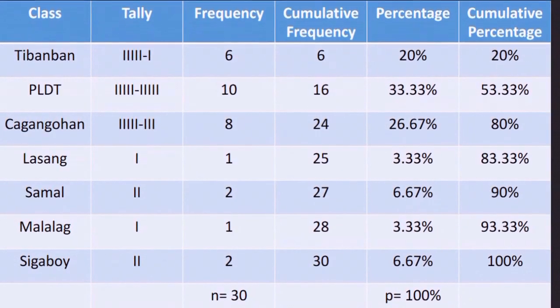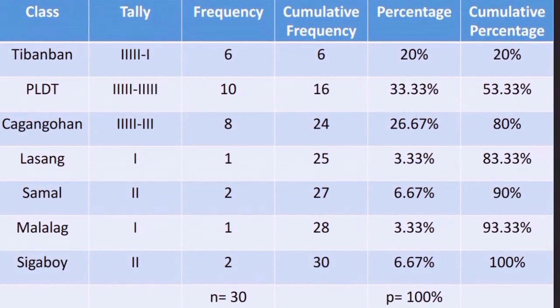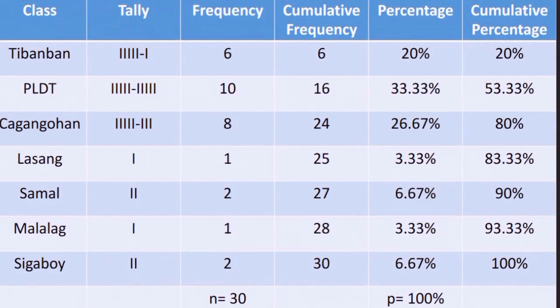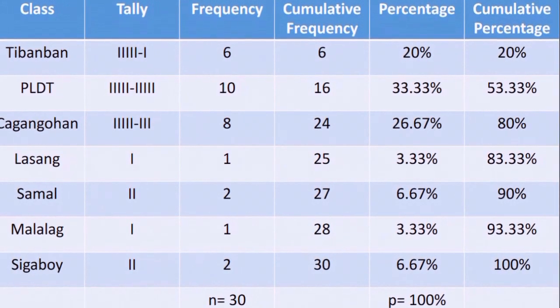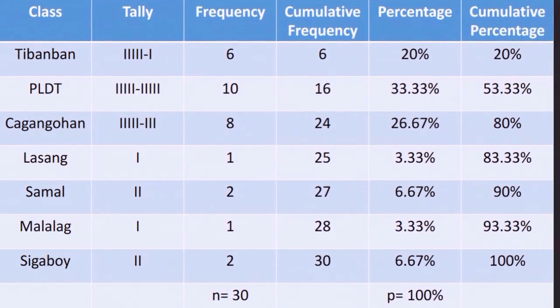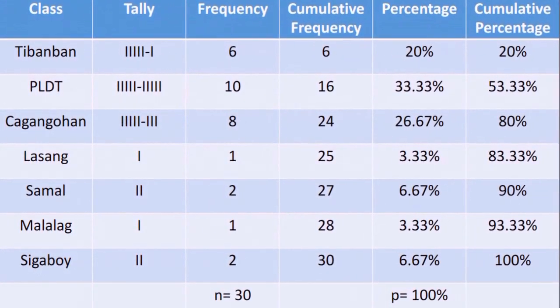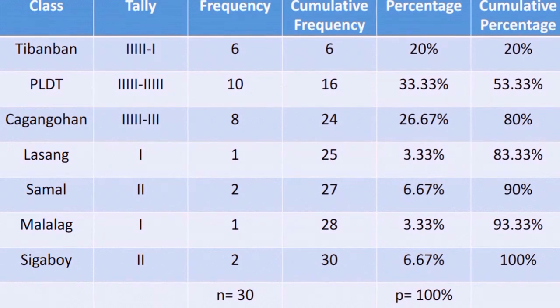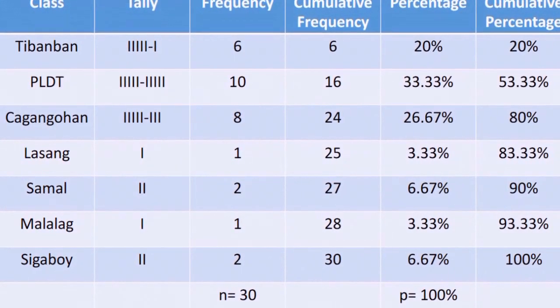The cumulative frequency is 6. 6 plus 10 equals 16. 16 plus 8 equals 24. 24 plus 1 equals 25. 25 plus 2 equals 27. 27 plus 1 equals 28. 28 plus 2 equals 30.